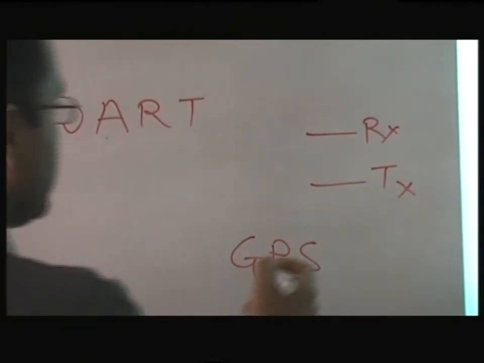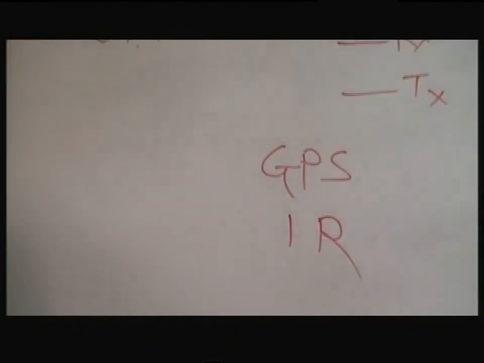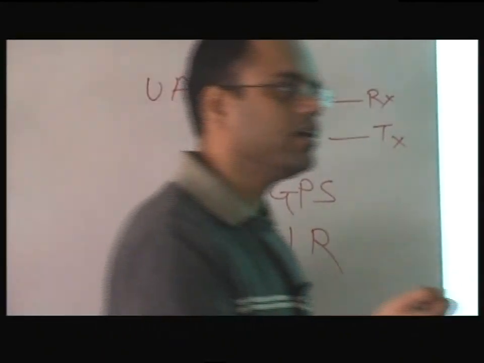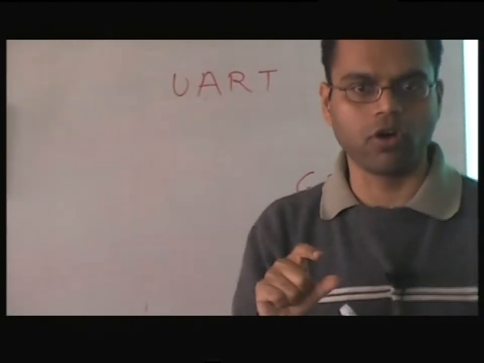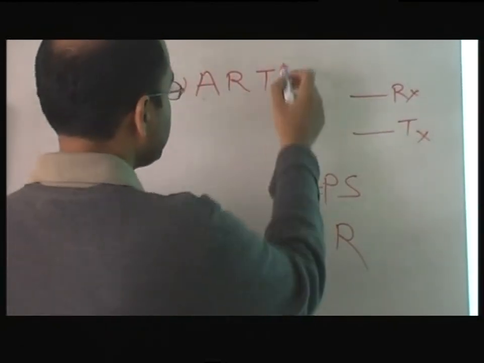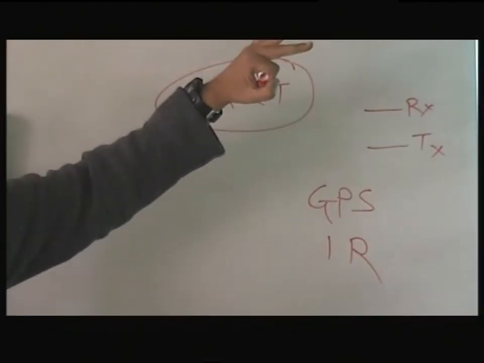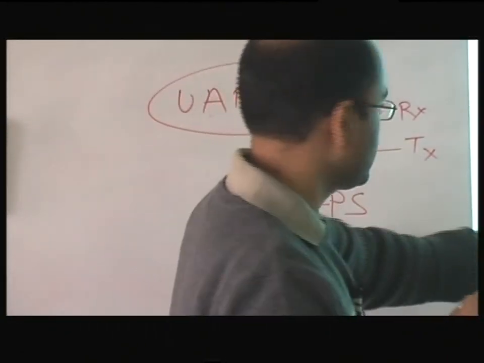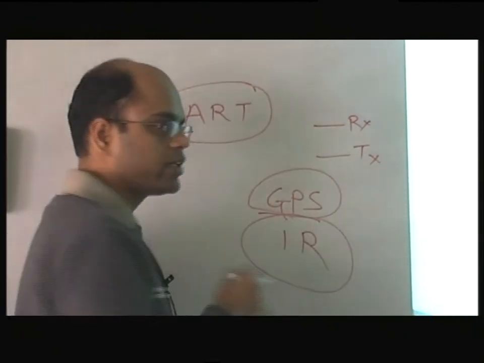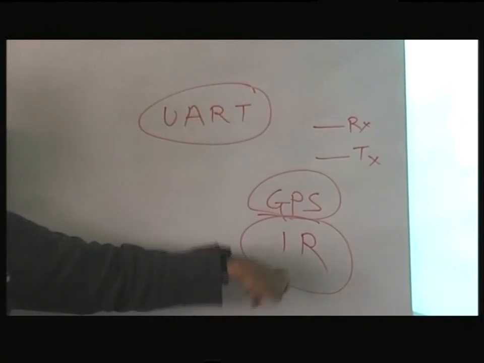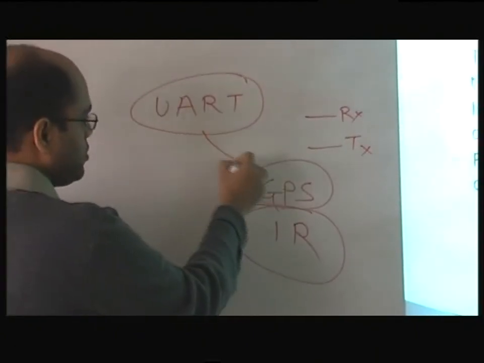Your GPS could be UART based, and then your infrared could be UART based. Right? If you have an infrared remote, a communication channel, that also can talk a serial communication protocol. So UART is a protocol. So what you would do is you would put UART protocol into a different logical thing, which is like this, and the actual GPS wire or the infrared, which is totally wireless, you would put in the physical case. Right? And now you can combine like this.